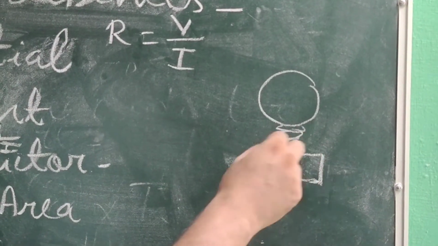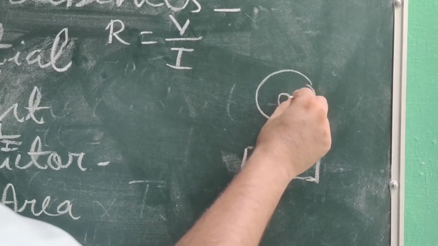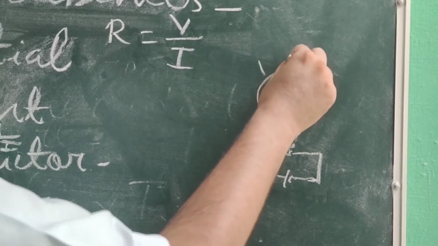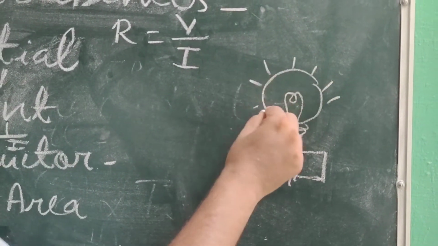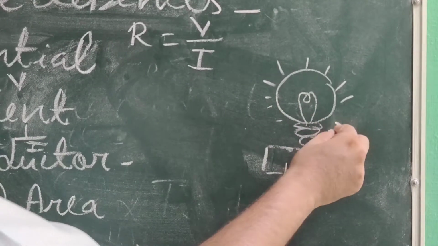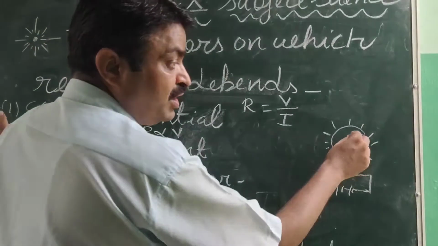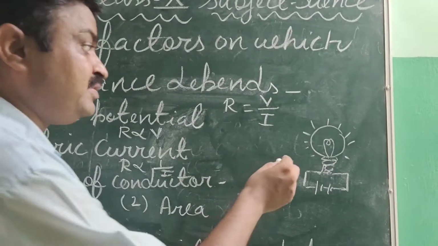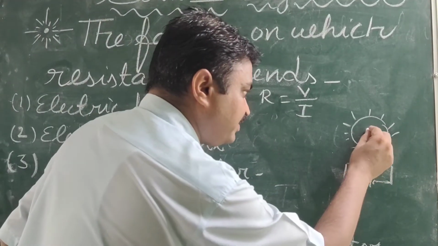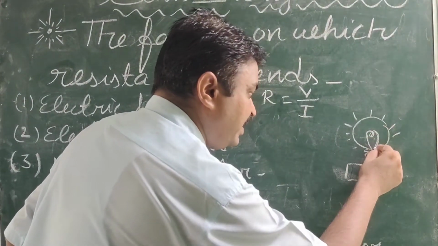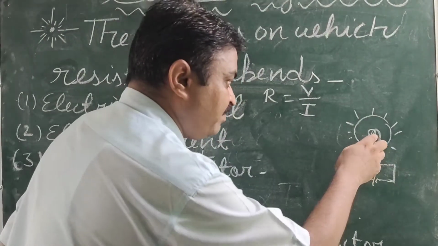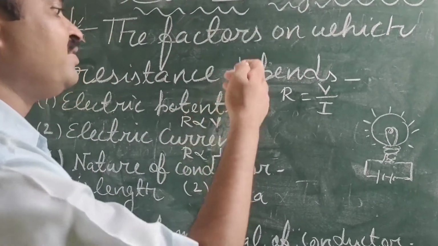And we attach it with the electric circuit. Now the bulb will glow. If we supply very less current to this bulb, then the filament that the bulb has will have high resistance.